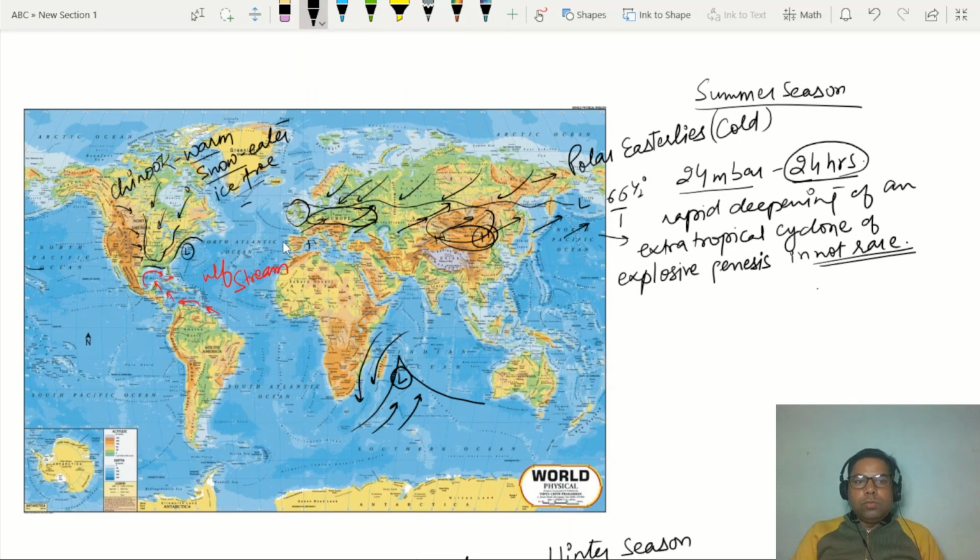But the situation in Britain is different from that in Canada and the USA. The effect in Britain shall be very less because it is under the effect of warm westerlies and the warm ocean current, the North Atlantic Drift. The situation in north central Europe will be more or less similar to the USA.